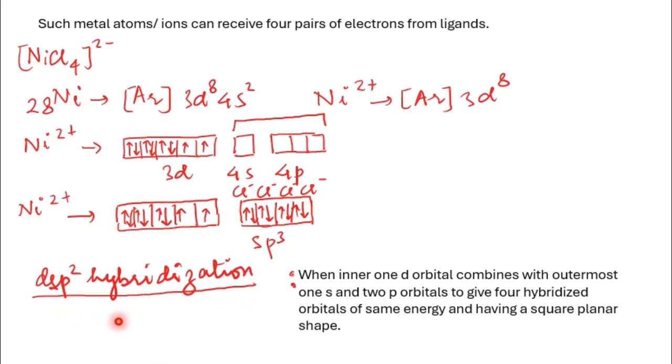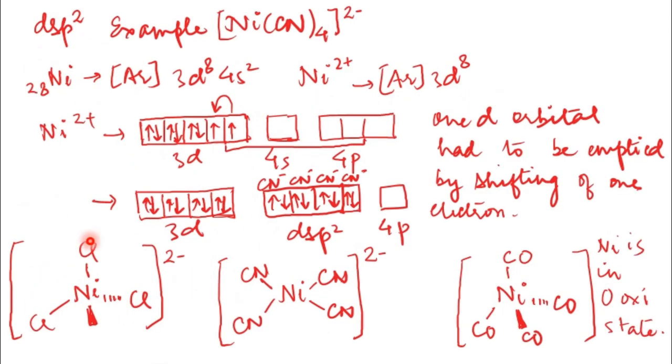So dsp2 hybridization, as the name suggests, has one d orbital combining with one s and two p orbitals to give four dsp2 orbitals with the same energy, and they have a square planar shape. The example is the tetracyanidonickelate(II) ion. Here again, the same electronic configuration of the nickel ion. You can see that the 3d orbitals have 8 electrons, 4s is empty, 4p is empty.